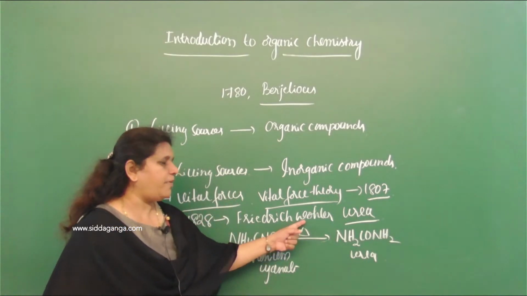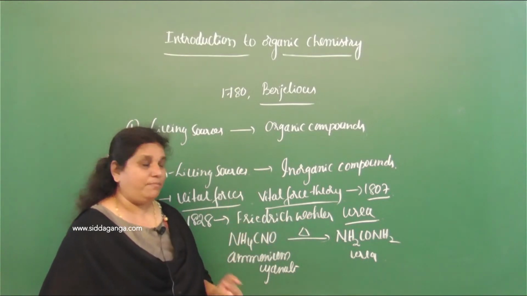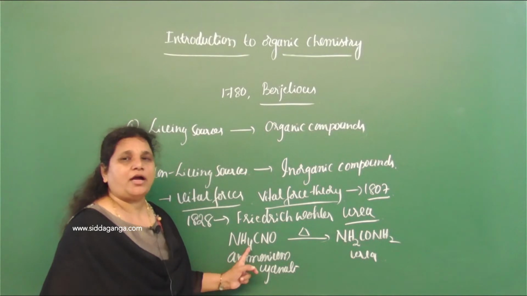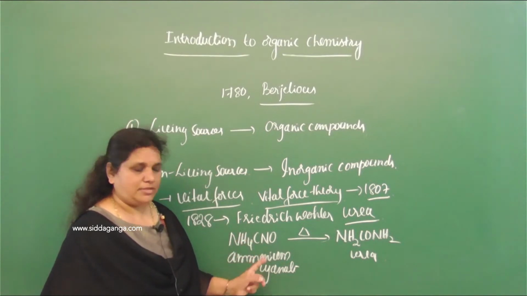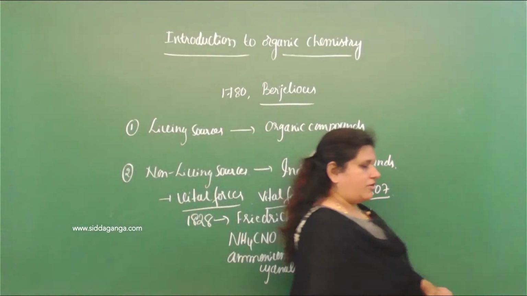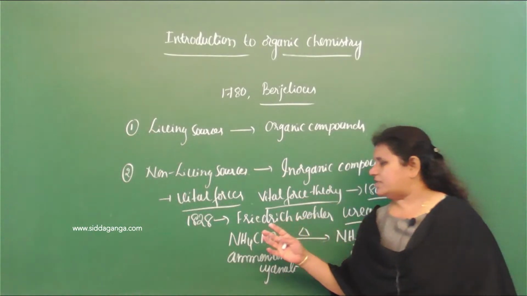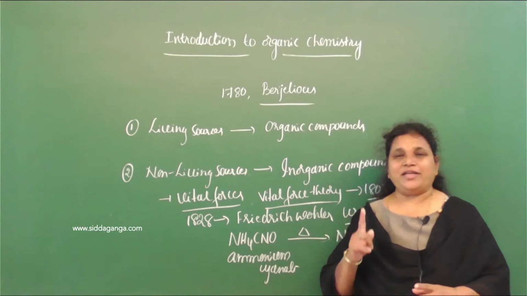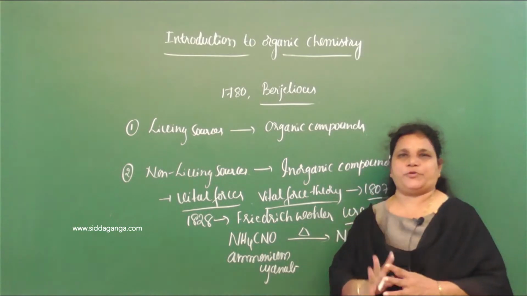Later, soon after the preparation of this first organic compound urea, the vital force theory was not disproved.